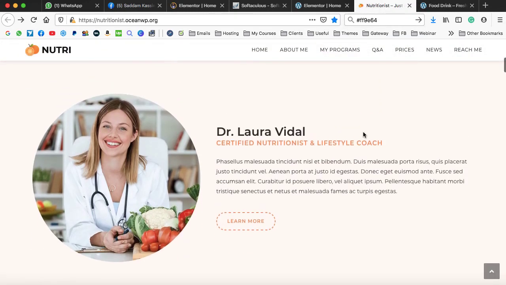No one will teach you this thing. If you can see over here, this is a big image. I mean, the height of this image is big, and if we look at the right area, the content is aligned vertically middle. I mean, there is equal extra space at the top and bottom of this right column content. So this is what we call vertically center aligned content. So how can we do that?